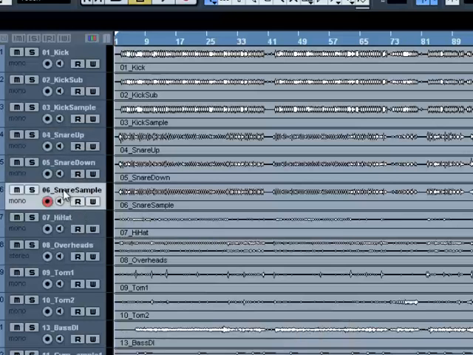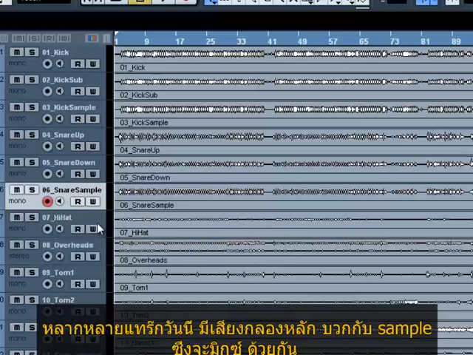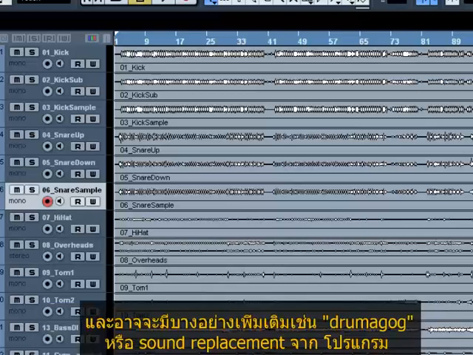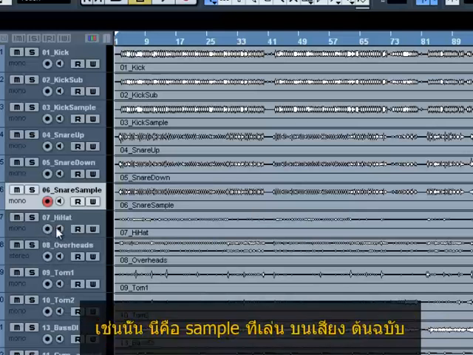Quite a lot of tracks these days actually have the real drum source and they have samples mixed together in the mix to get more punch or more character of the sound that they wanted. They would probably use something like Drumagog or some other sound replacement tool to do that, so that the new sample is played exactly where the snare beat is or whatever they're trying to change.